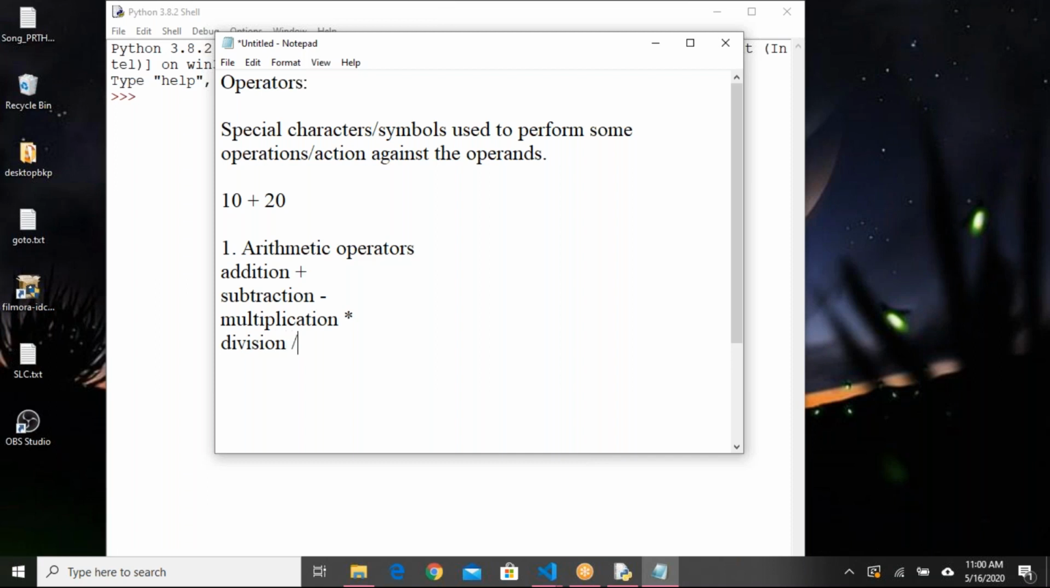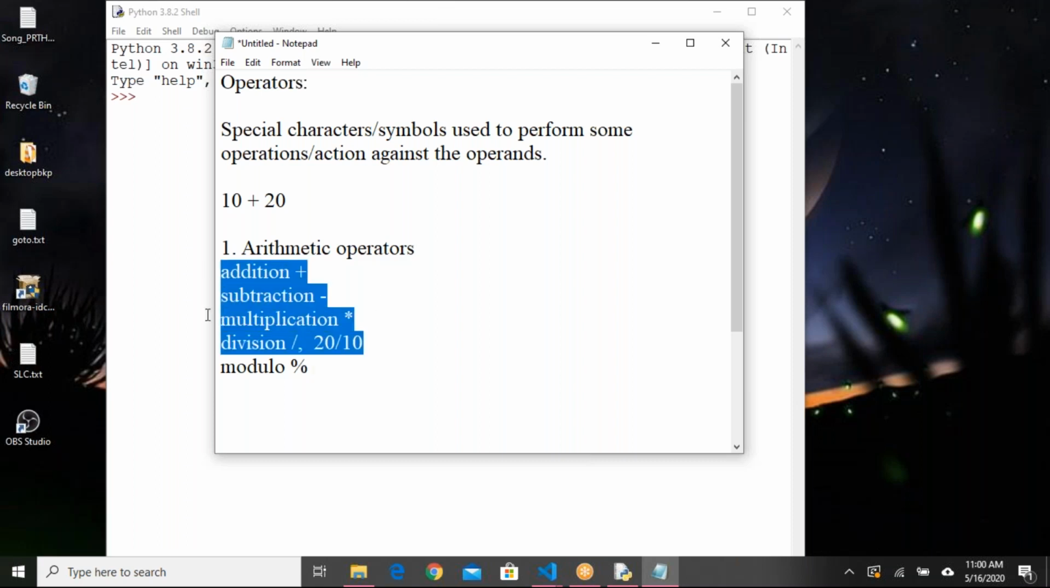Next, division operator. We use forward slash for the division operator. Say for example, if I say 20 by 10, what is the output? I'll get the output as 2. That is a division operator. Next we have modulo operator. This is also important. What is modulo operator? How many of you know modulo operator? I think these four items are clear to everyone, even those who are new to programming.